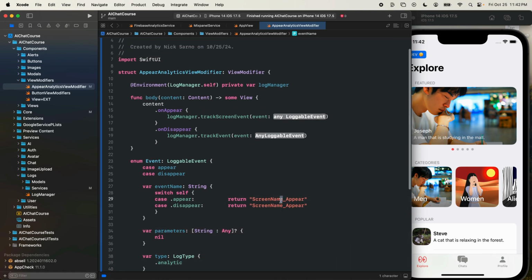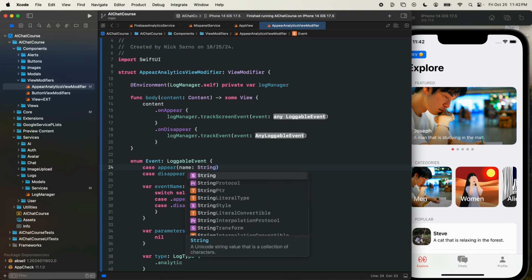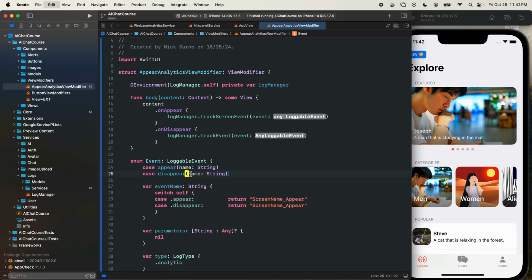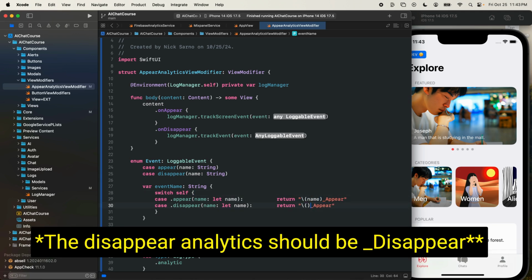All right, so now obviously we don't want to call this screenName, so we'll pass in a name of type String. We'll do that for both of them. So here we'll say appear(let name), and I'll copy and paste that here. And now we'll take the name and inject that into the string. I'll do it here as well.